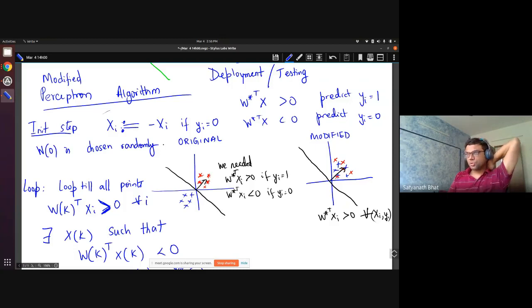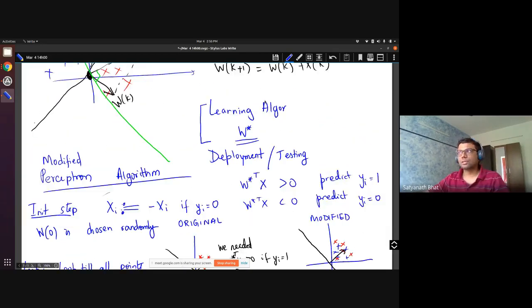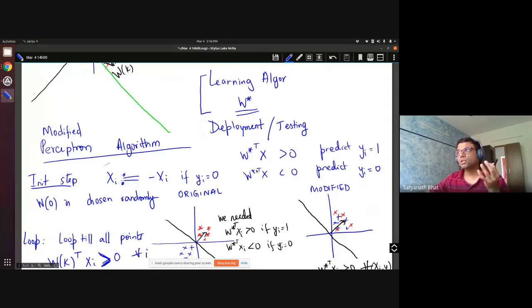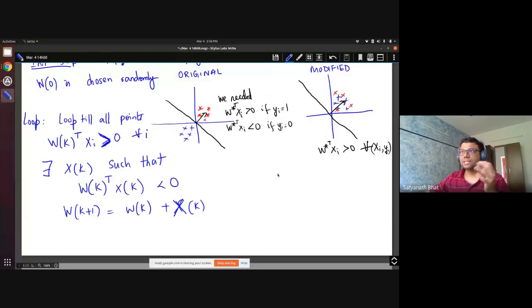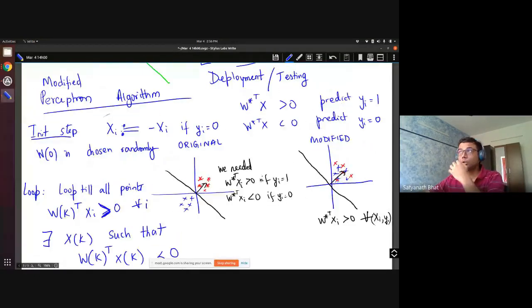So what that does is it will put all the cloud of points together. These are two separate clouds of points, but once you modify it, it puts all the clouds of points here. So this is something that is done in the learning algorithm. While you are deploying, you don't know what you are supposed to do, right? So there you will just use the same strategy. Is that clear? I hope both these points are clear.